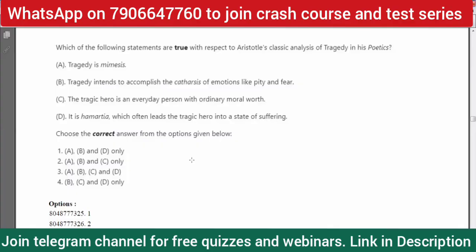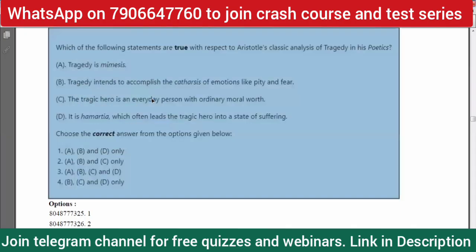So wherever option C is there, it is not a correct answer. And as you can see, option 2, option 3, and option 4 all have option C in them, right? So certainly option 1 is the correct answer, because A, B, and D are correct here, while C is wrong. The tragic hero is not an everyday person.